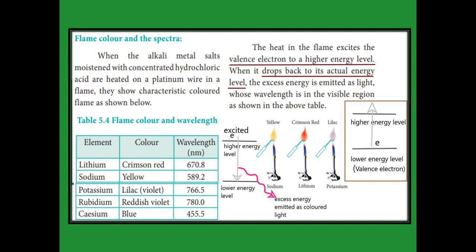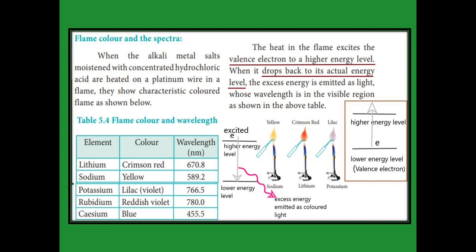The last electron enters the s orbital, which contains only one electron. That valence electron is present in a higher energy level. See the right-hand side diagram: when heat is given, the valence electron enters the higher energy level.